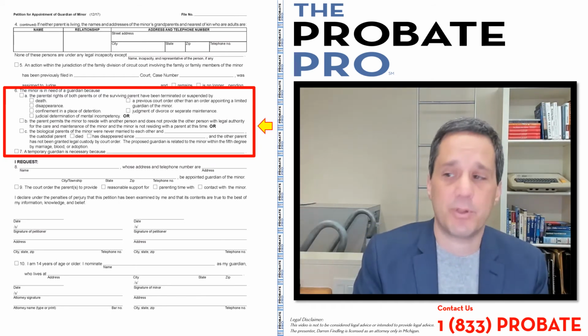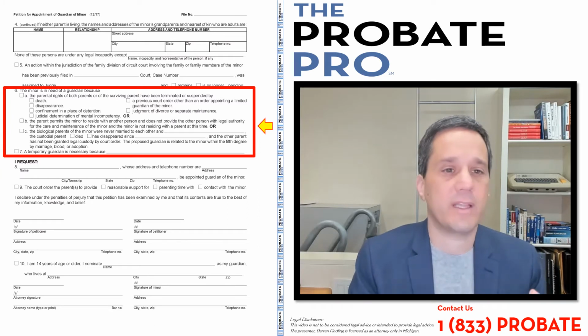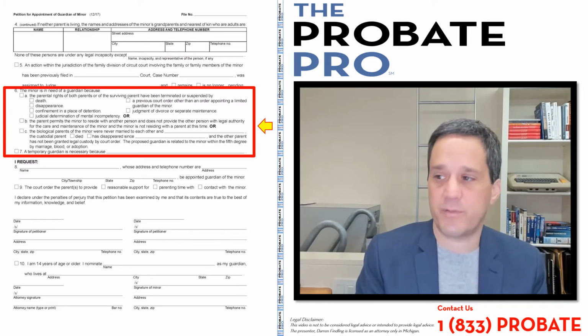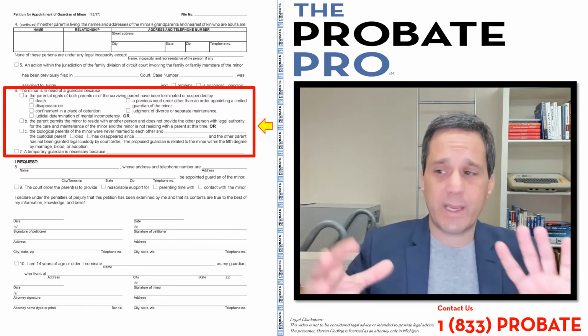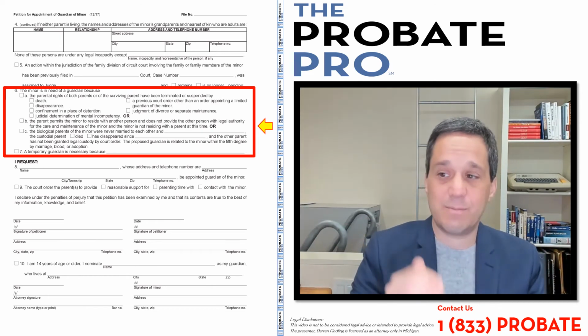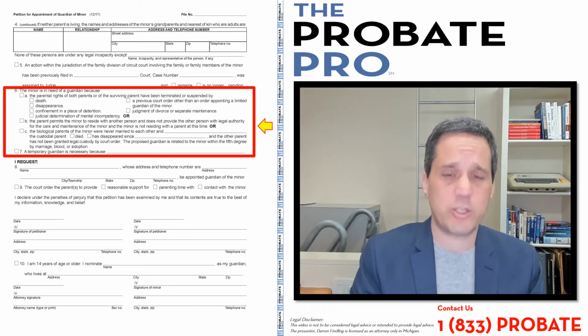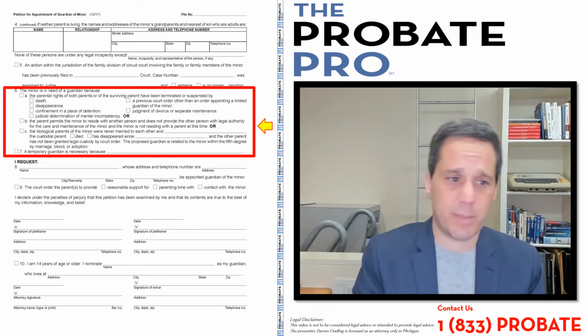These are examples: a previous court order, other than an order appointing a limited guardian of the minor, or a judgment of divorce or separate maintenance. So again, these are bases under 6A. 6B is another type of basis upon which you may be seeking guardianship of a minor.